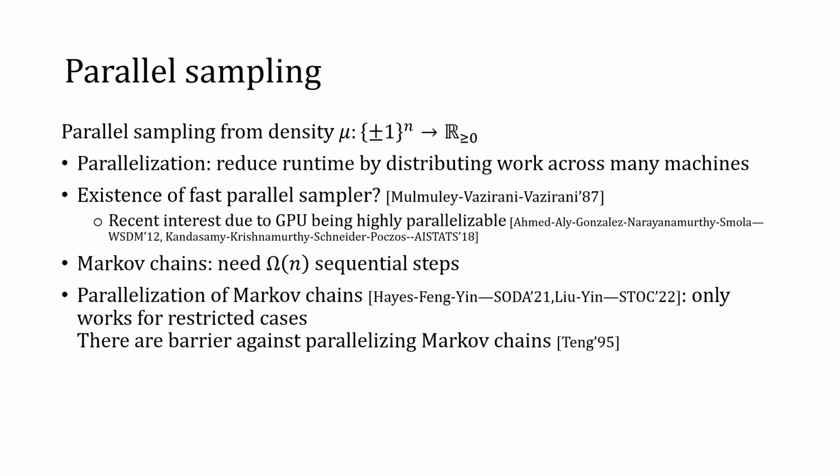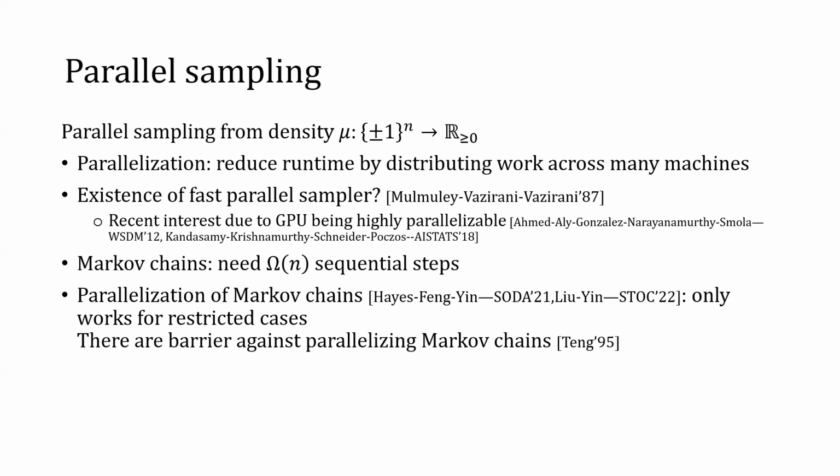A popular method to sample is to run a Markov chain or random walk, but this often takes at least linearly many steps in the dimension to produce a good sample, so Markov chains are not usually a fast parallel algorithm. There are some attempts to parallelize Markov chains, but those only work for restricted cases. And actually, there are no barriers against parallelizing Markov chains in general.